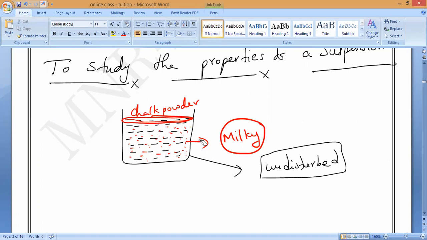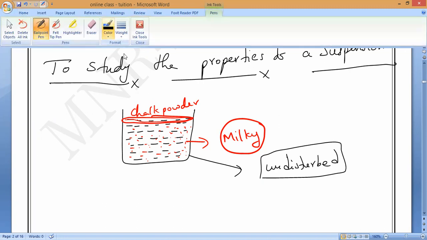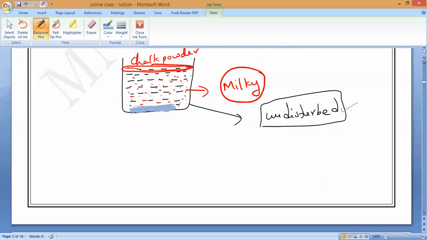Once you keep it undisturbed, let me take another color so you can understand better. All the particles of chalk powder settle down at the bottom of the container, and the water again turns transparent. Do you understand, all of you? If you keep it undisturbed for a certain number of minutes, the particles settle at the bottom, and the water turns transparent again.